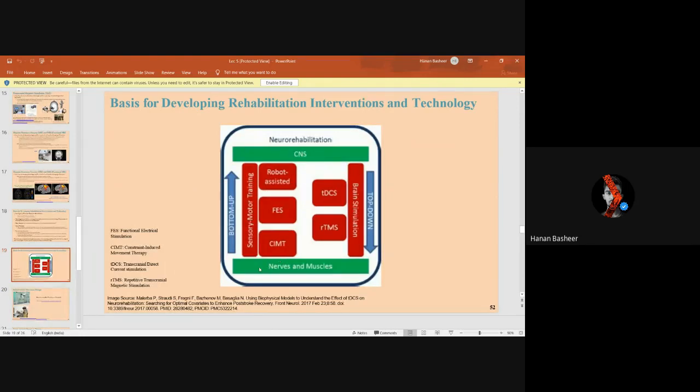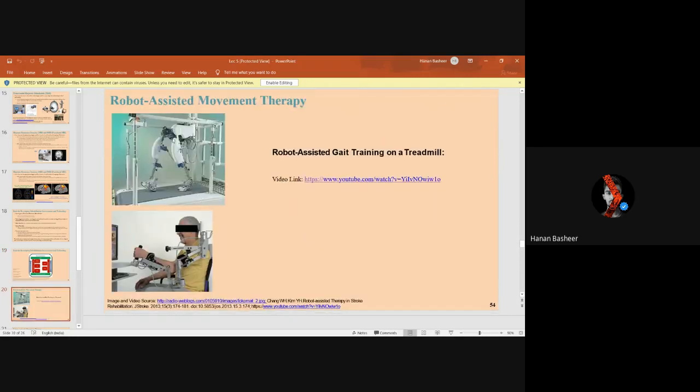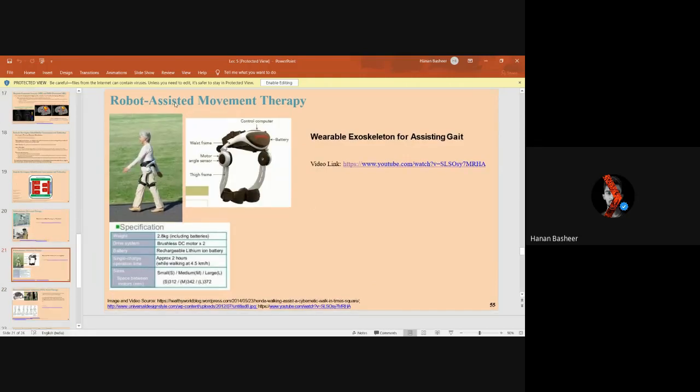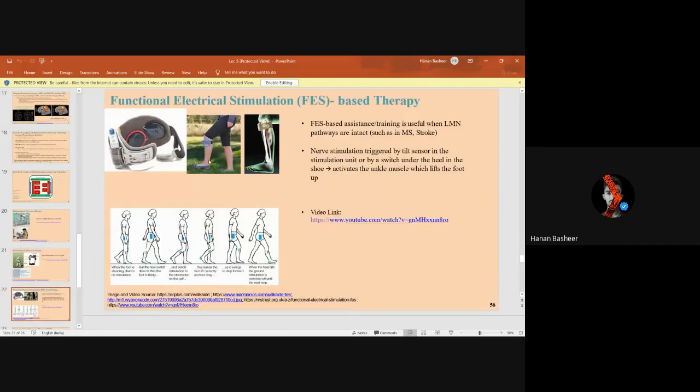We can do it by robot assistance and repeated practice, like robot assisted movement therapy, where a robotic component is used near our legs or arms to help them in their normal motion. Functional electrical stimulation, where a person can be stimulated to move on a surface using this therapy.